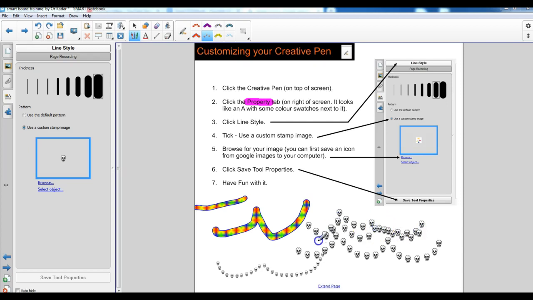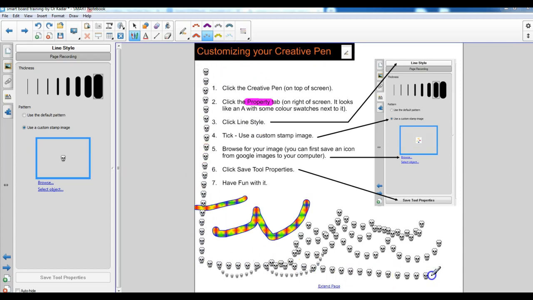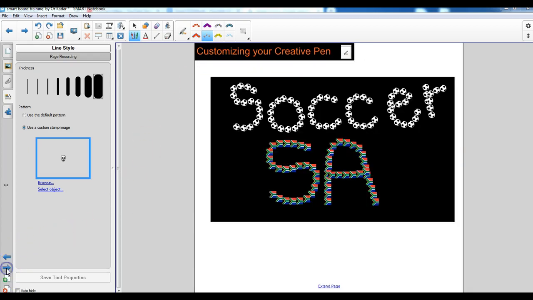So if you work on a certain theme and you want the kids to just have fun playing with that, or you want to make one so that you can decorate pages, then you can do that. For example, if we look at the next page, I made one for soccer and South Africa. So I basically found the South African flag, found a soccer ball, and made each of them into a magic pen, and then did that.